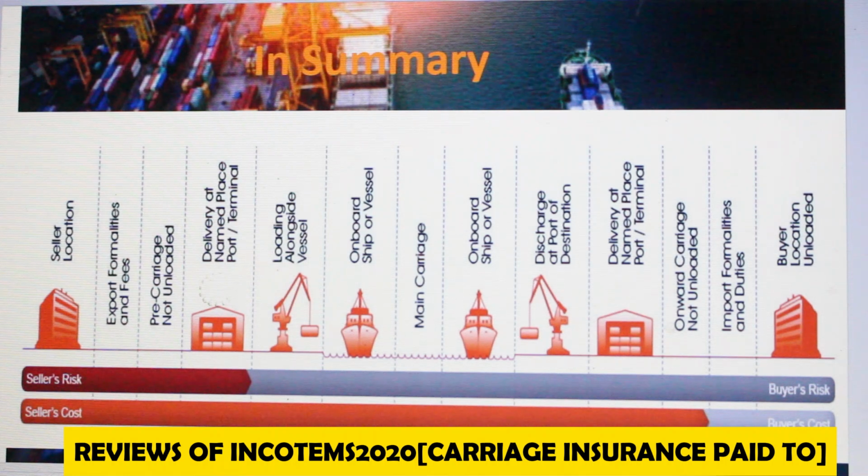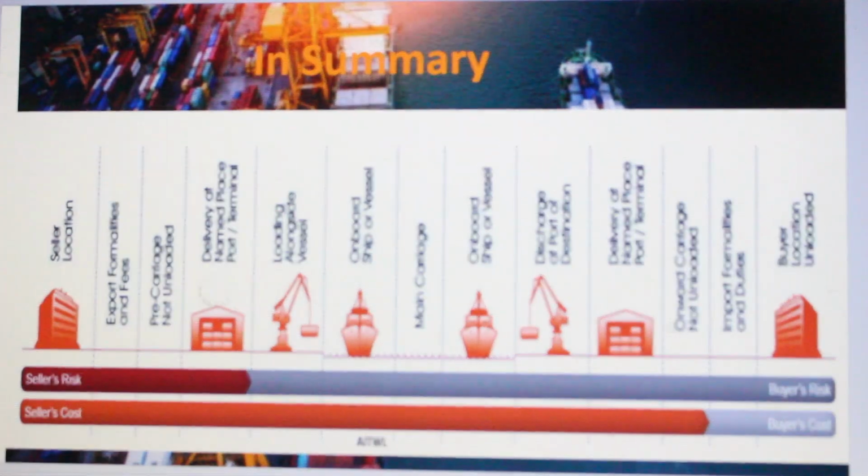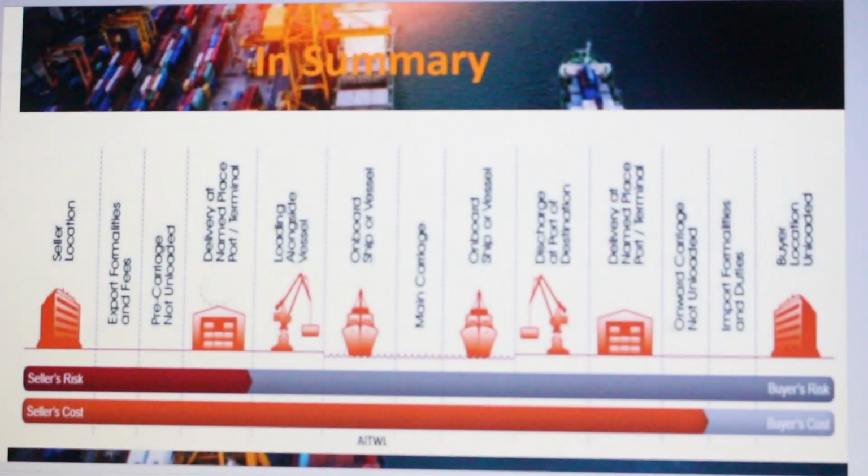So that is why the all risk insurance coverage is there, because the goods must be insured by the seller, and everything else follows along what we have been discussing before, from the seller's location to the buyer's location.